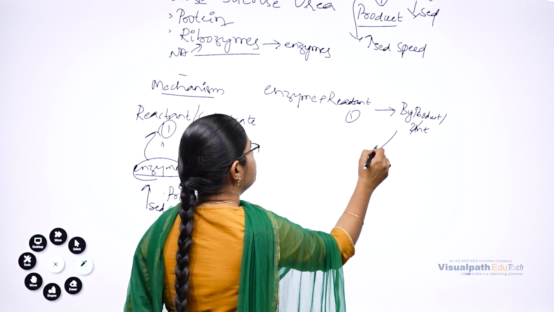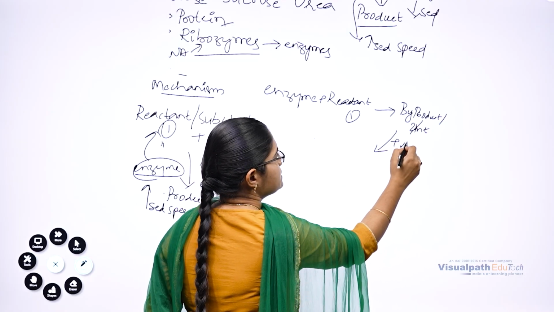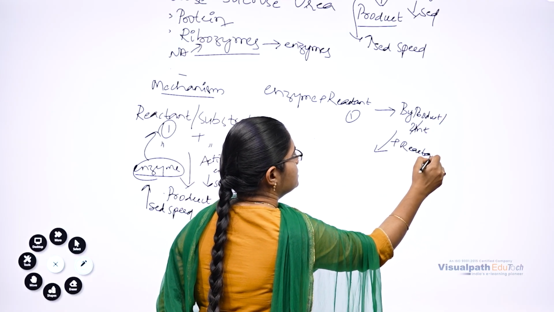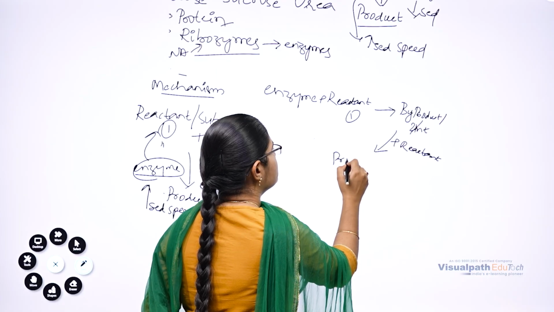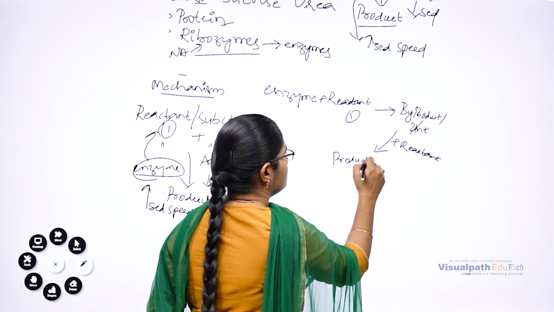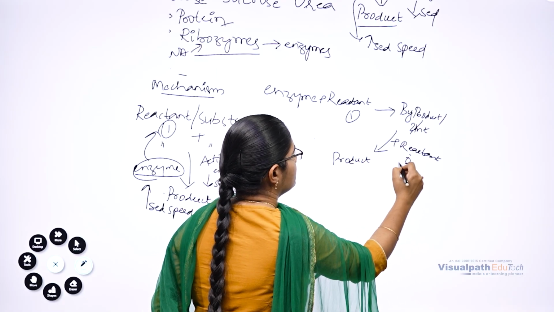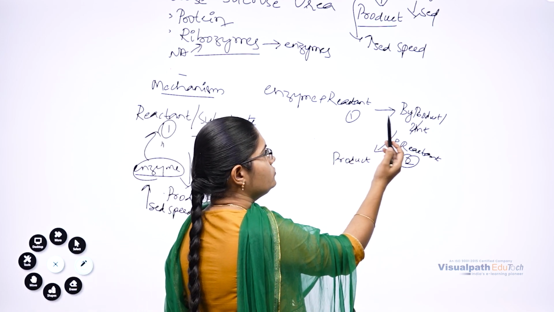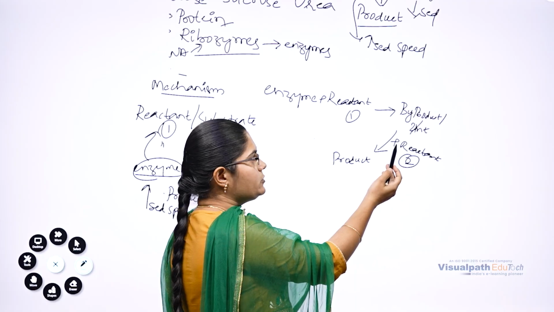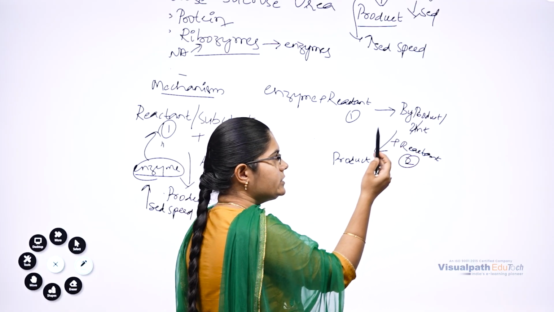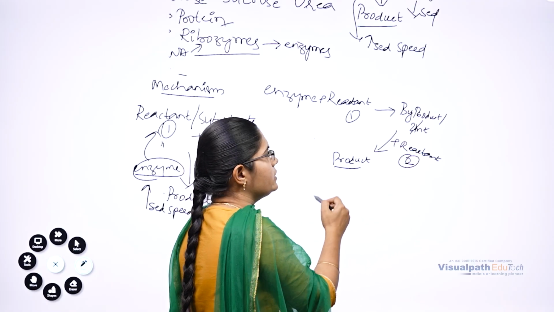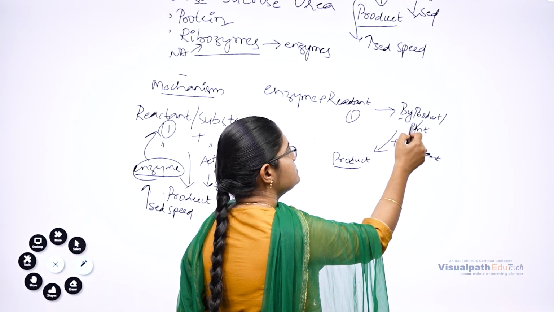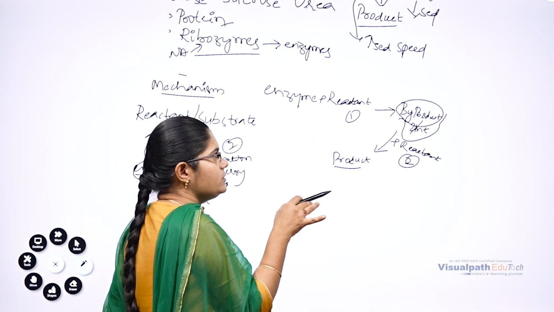This intermediate is going to react with the second reactant to form the product. So the enzyme reacts with the first reactant to form an intermediate, which we call a byproduct, and that intermediate reacts with the second reactant to form the product. This byproduct or intermediate is the main point.